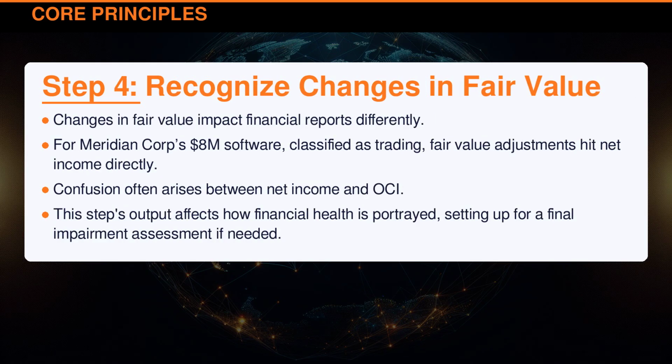Changes in fair value impact financial reports differently. For Meridian Corporation's $8 million software, classified as trading, fair value adjustments hit net income directly. Confusion often arises between net income and other comprehensive income. This step's output affects how financial health is portrayed, setting up for a final impairment assessment if needed.